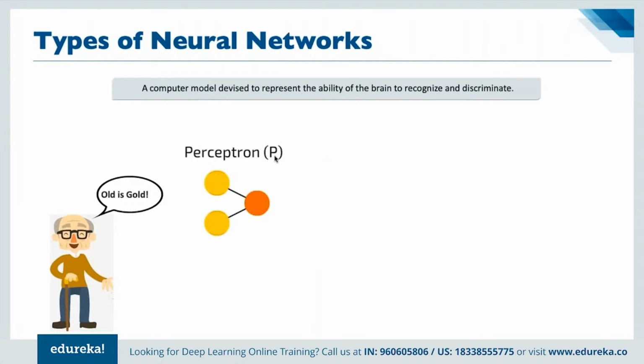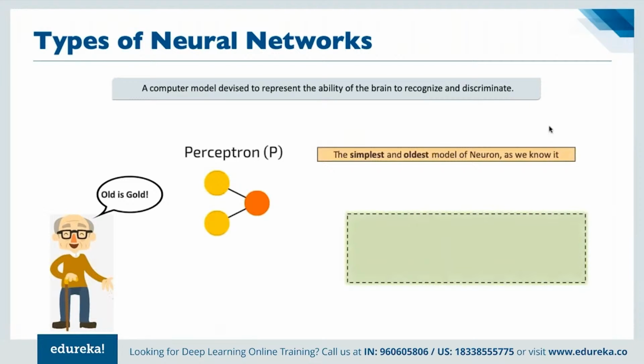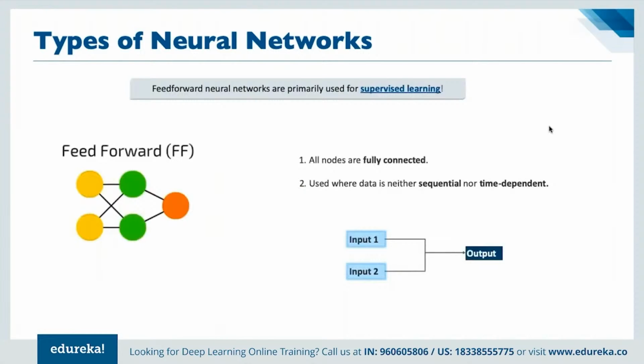For example, a computer model designed to represent the ability of the brain to recognize and discriminate, so that we can find differences between two different given scenarios or objects. And the simplest and oldest model of a neuron, as we know it, has multiple inputs coming in, and we have the activation function, and then we can define the output of it, right? And that's why we have the concept of feed-forward neural networks. When we are going for supervised learning, we basically use a feed-forward network.